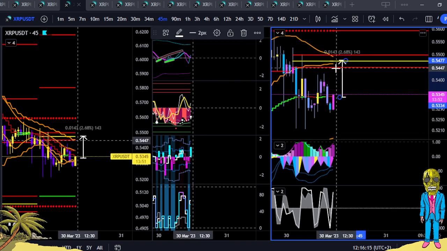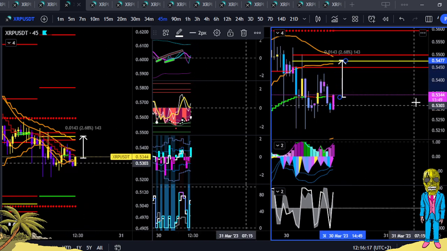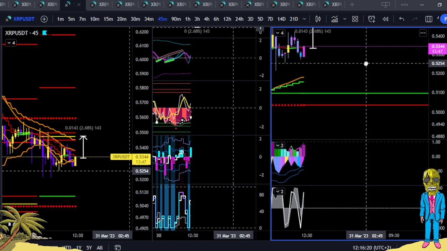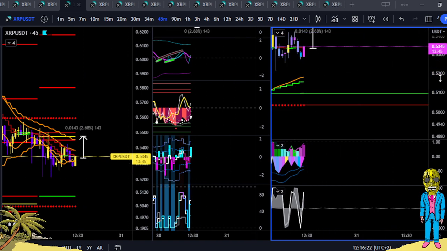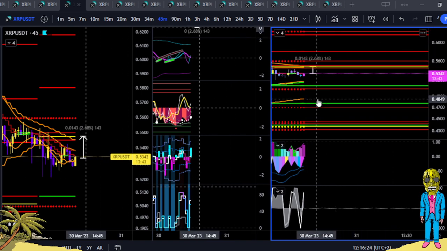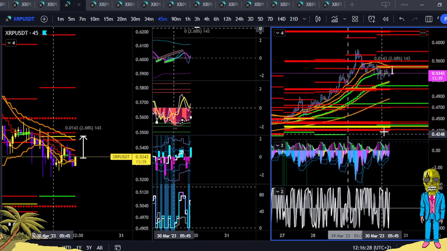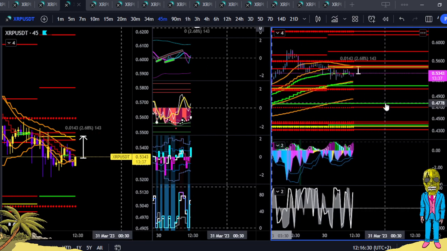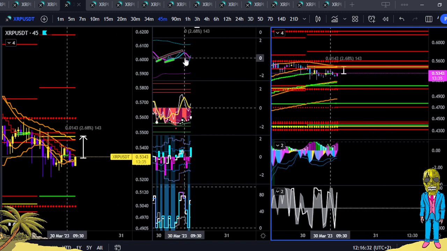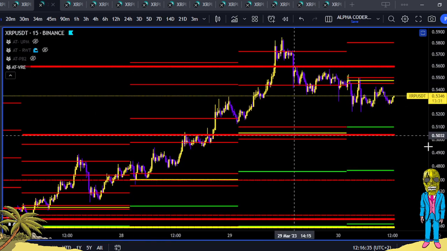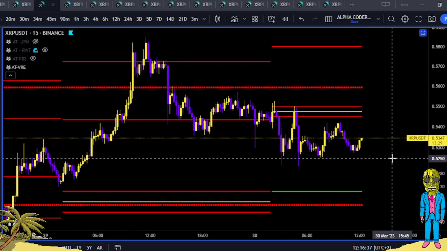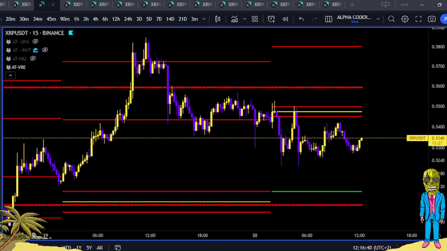If it closes inside this red line, it closes below, then it wants to pretty much come back down into this mean at 51, demarcated, this mean at 48, and our new weekly, which I don't think has been touched, at 43 cents. Sorry, that's on the 45 minute. We are having some bullish push to the upside. Let's see what these guys are saying. Alright, so that's the general mean reversion going for its legs.